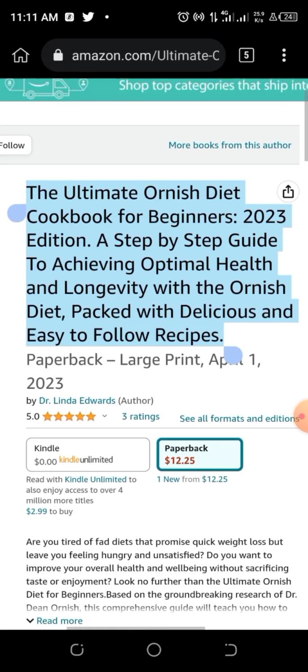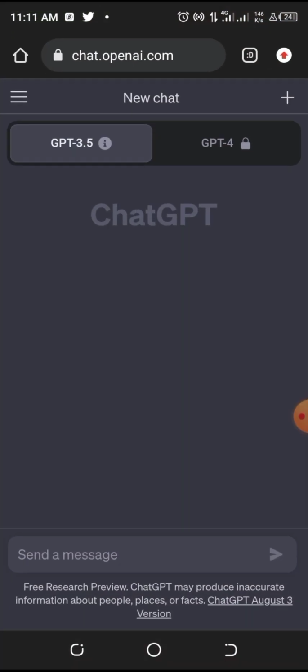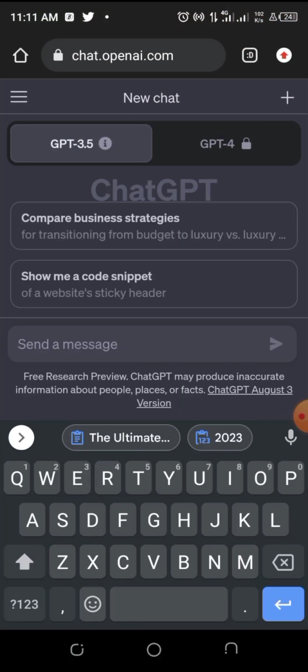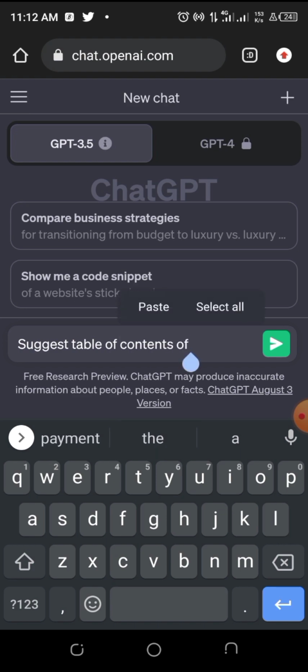alright, when you copy it, move over to ChatGPT and I can use like suggest table of contents of, then I'll paste, or you can say write me the table of contents of, understand?